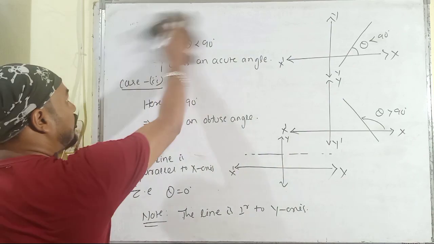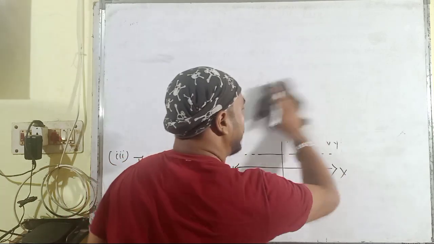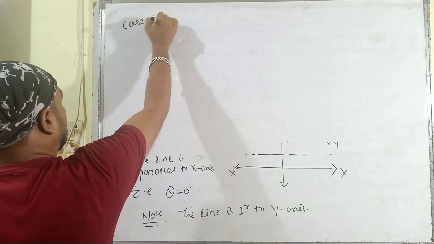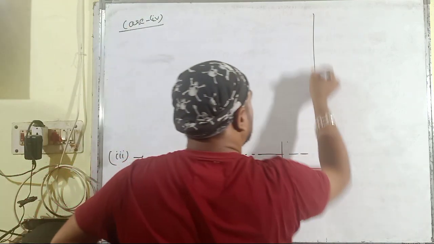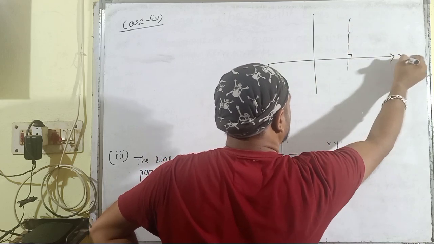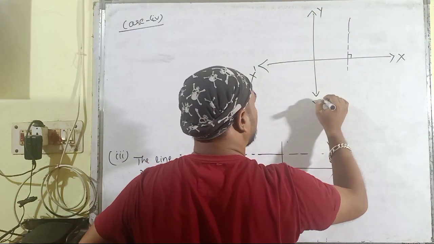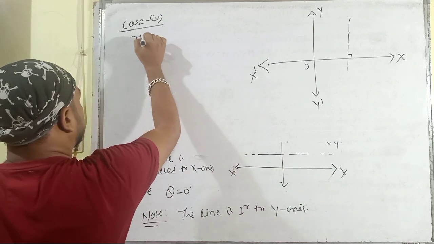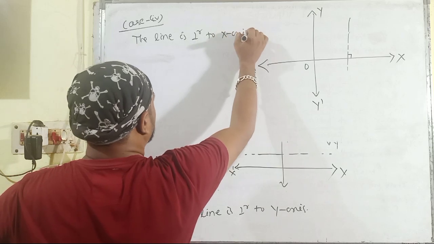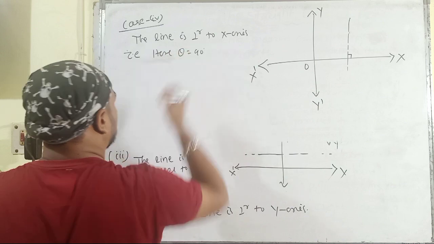Then moving to the fourth one. This is case 4. Suppose the line is perpendicular to the x-axis, that is here theta is equal to 90 degree.